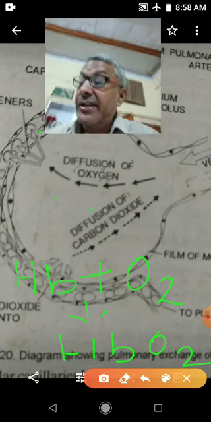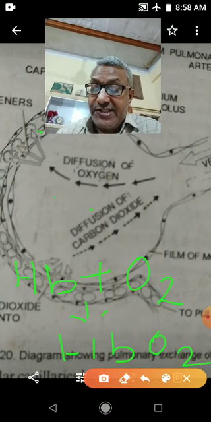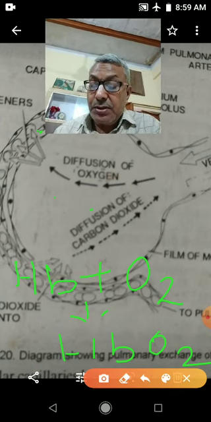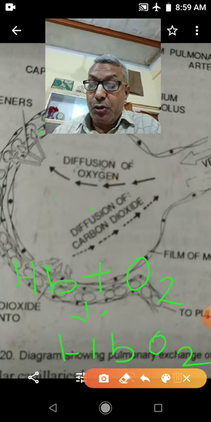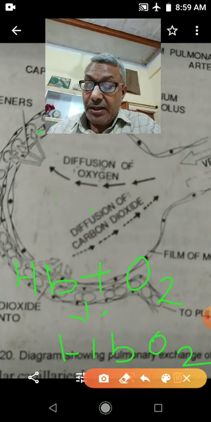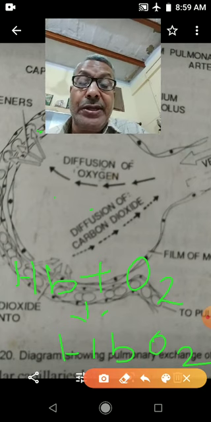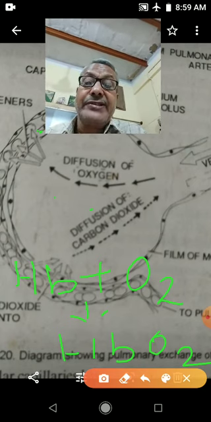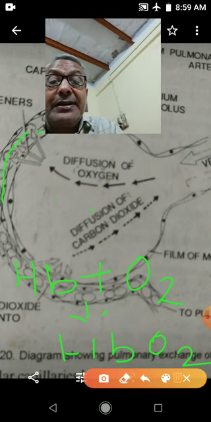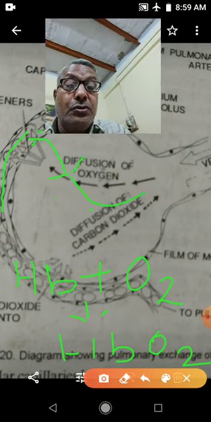So children, you studied here diffusion of gases across the alveolar surface and transport of oxygen from the lungs to the tissue in the form of oxyhemoglobin, and carbon dioxide present in the form of bicarbonate, carbamino compound, and carbonic acid that will dissociate from the blood of alveolar capillary, diffuse into the alveolar air, and from there go out.